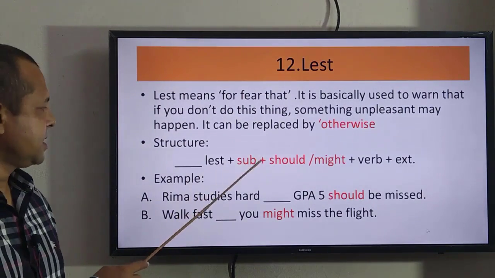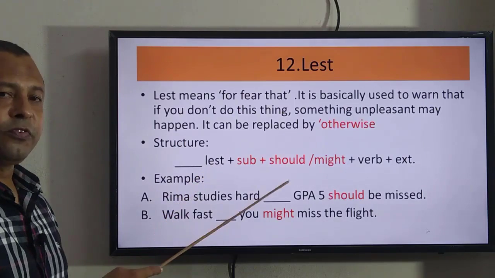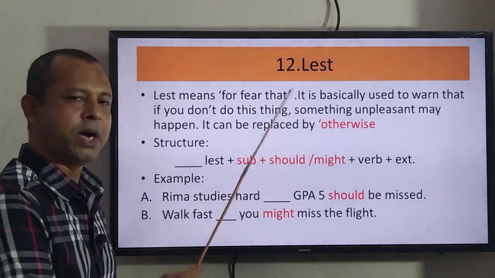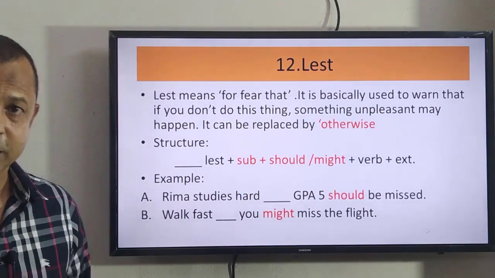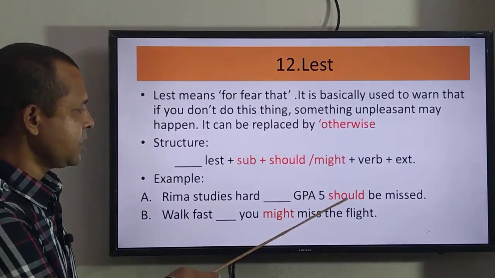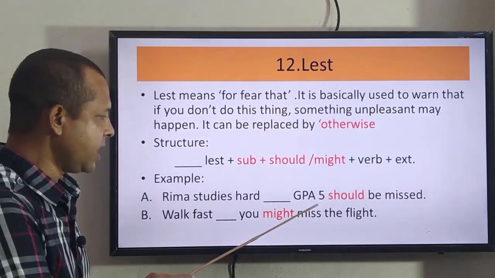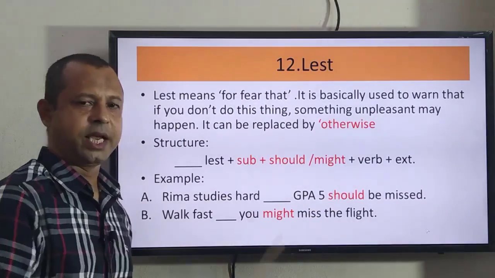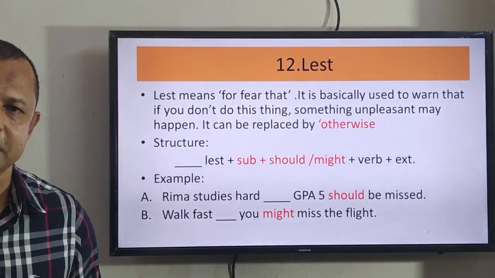The structure will be like this. Lest will be followed by a subject, and after the subject there must be "should" or "might". So the tip for you is that if you find a subject and "should" or "might" after a gap, you have to use "lest" there.